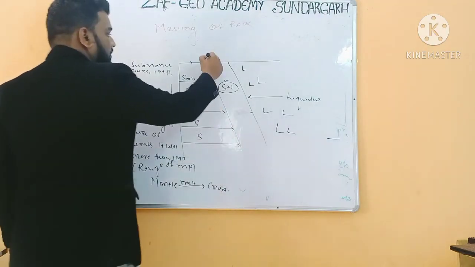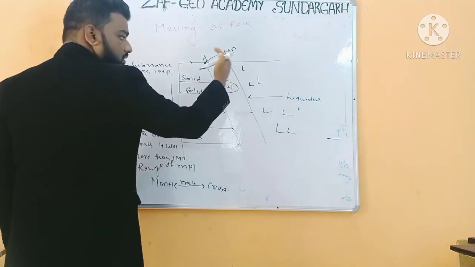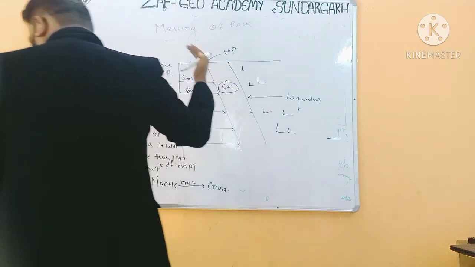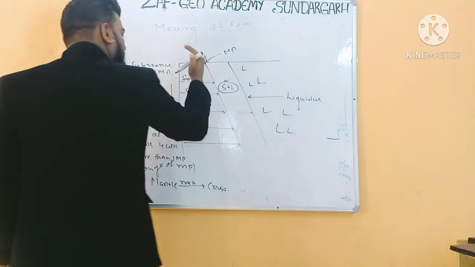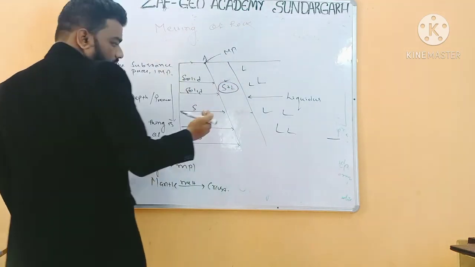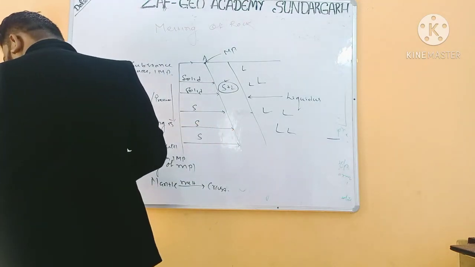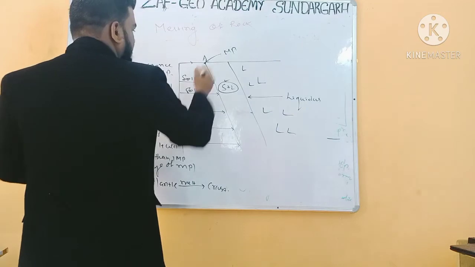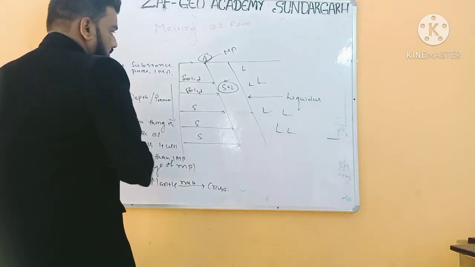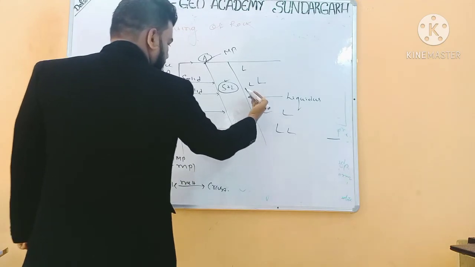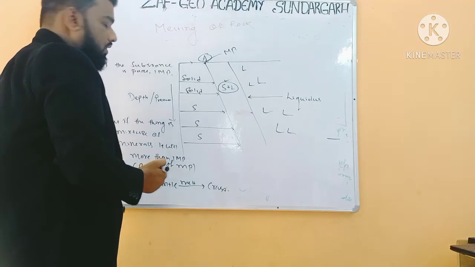So the point A is the melting point. When this liquidus curve touches this melting point temperature, the melting will start, because this is the melting point of the rock. Here the melting will start. So this entire curve will move in this way, so that the melting will occur.